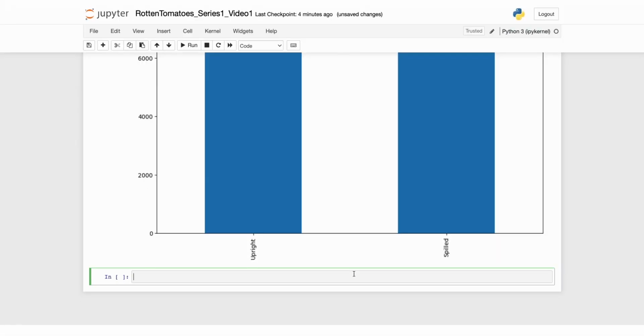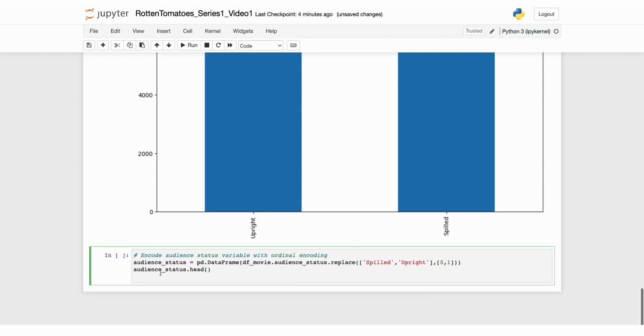Now let's perform ordinal encoding on the audience status variable, and here's the code for that. In this code, we will use the pandas data frame method with the replace method inside, with arguments corresponding to spilled and upright to perform ordinal encoding.